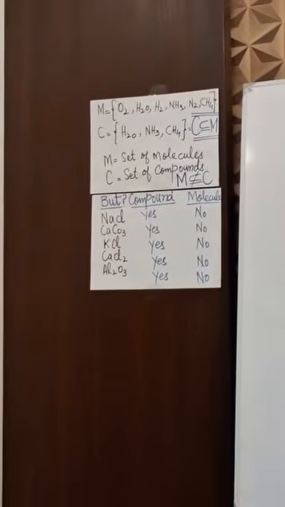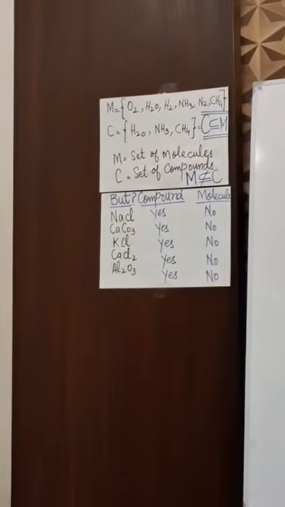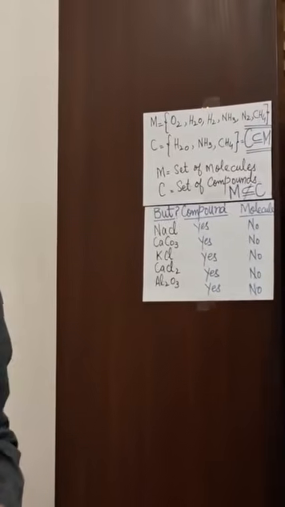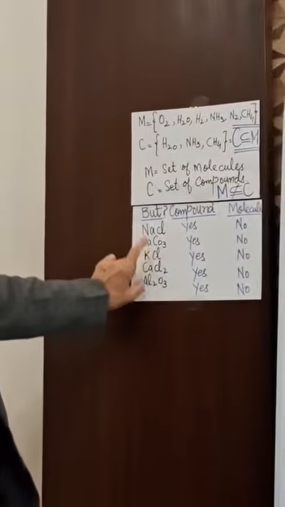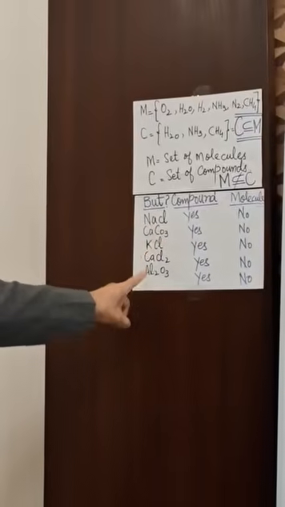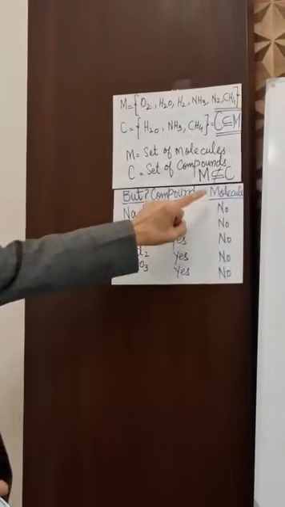They are all molecules. But all the compounds which are ionic compounds like these ones, they are not molecules. And you must be knowing that they are called formula units. They are compounds, but they are not molecules.